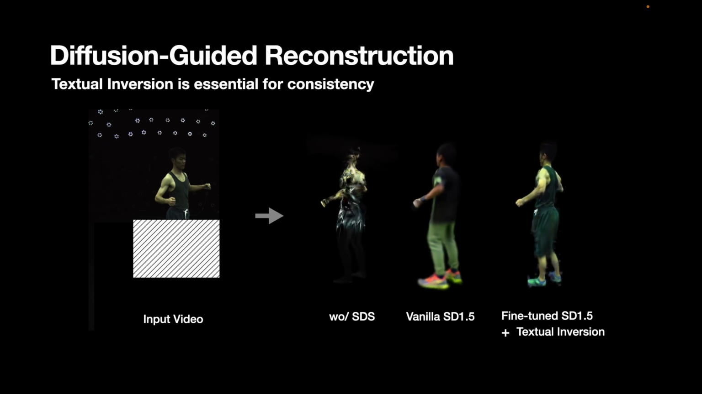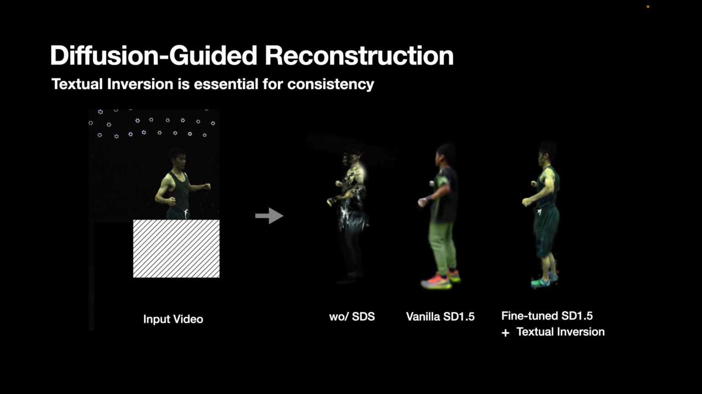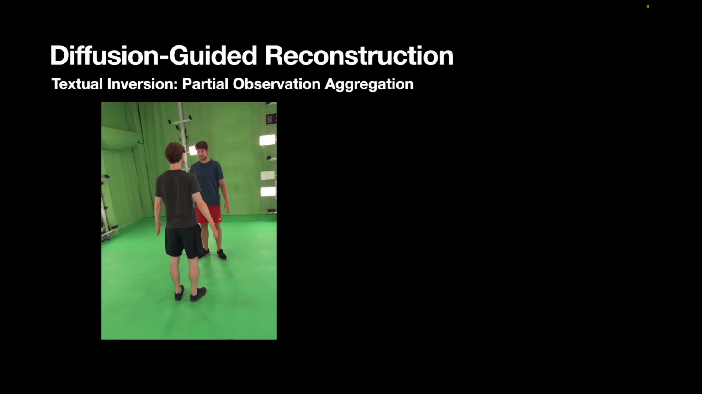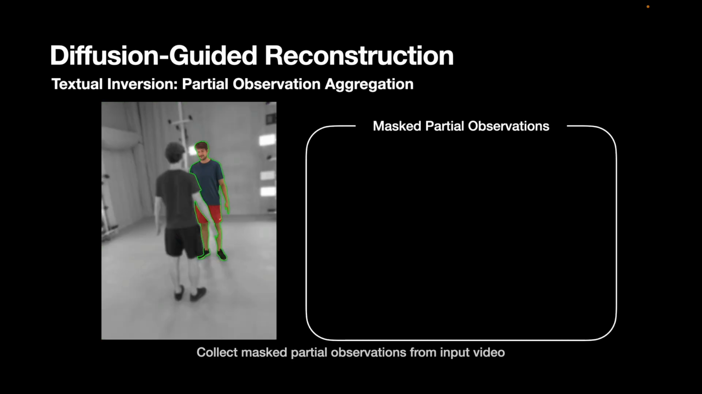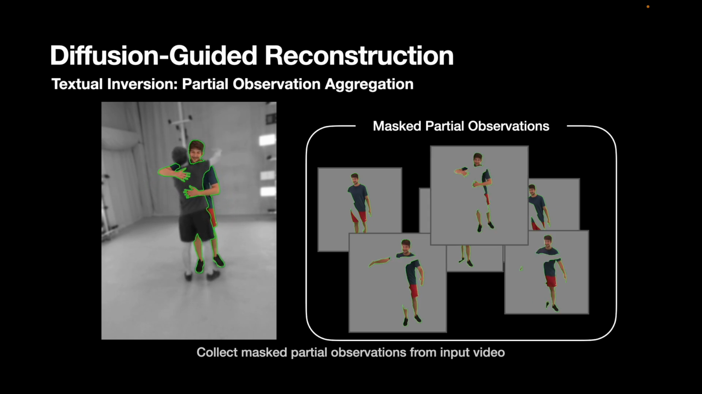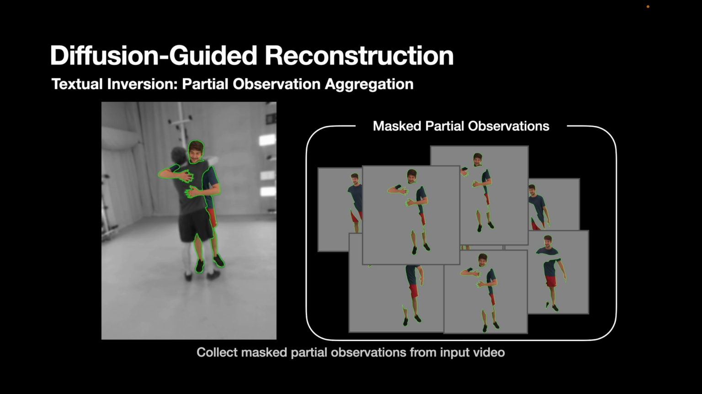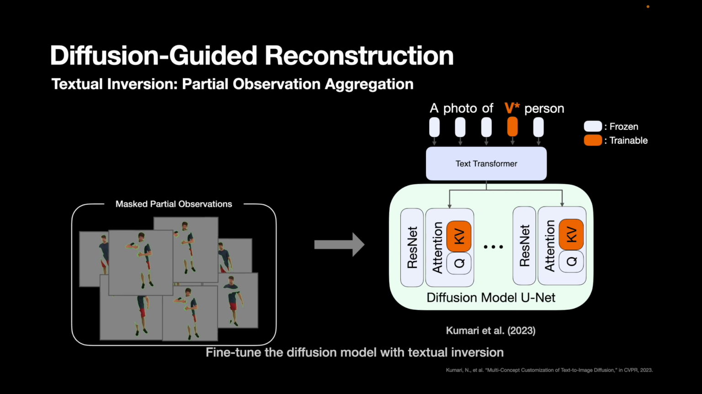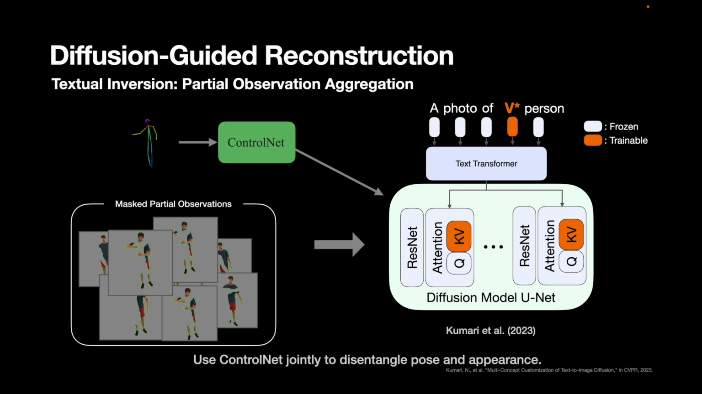However, the learned distribution of the diffusion model is too wide and varied, causing the SDS loss to converge to a random appearance. To further confine the plausible data distribution of the diffusion model for consistent reconstruction, we use textual inversion. For each person, we collect masked partial observations from the input video. With the collected masked images, we fine-tune the diffusion model and text token using custom diffusion. We utilize ControlNet during custom diffusion to avoid the text token learning pose information.